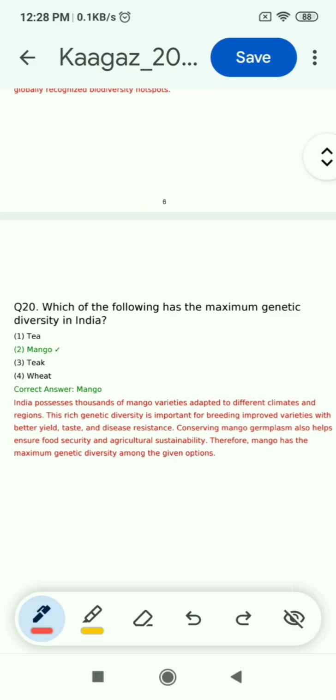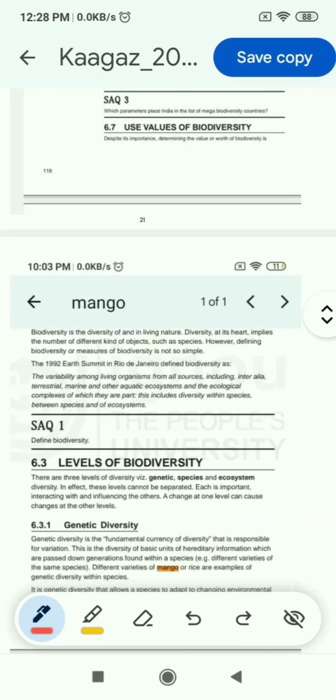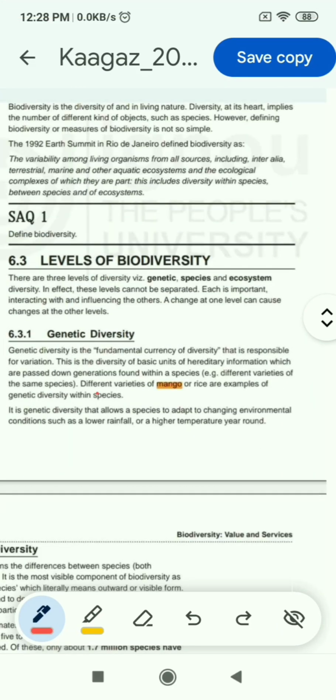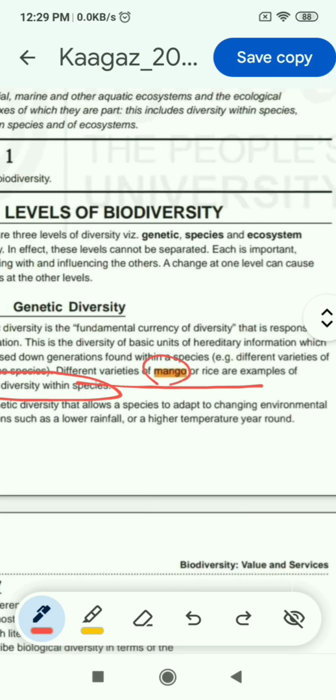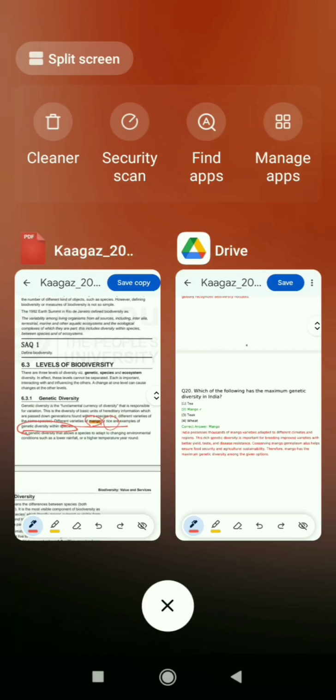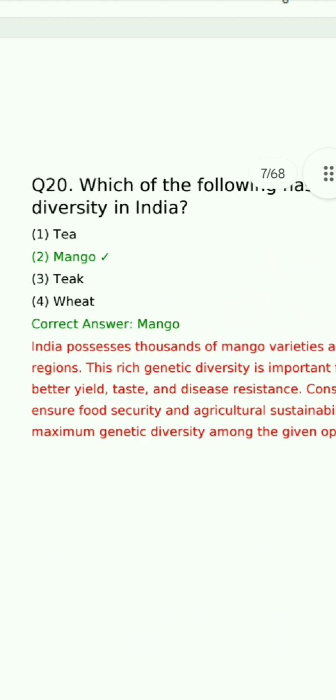Now question 20: which of the following has the maximum genetic diversity in India? The options are tea, mango, teak, wheat. Now you can find this answer here. Different varieties of mango or rice are examples of genetic diversity within the species. So mango and rice is the answer, and here mango is given, not rice. So the correct option is mango.